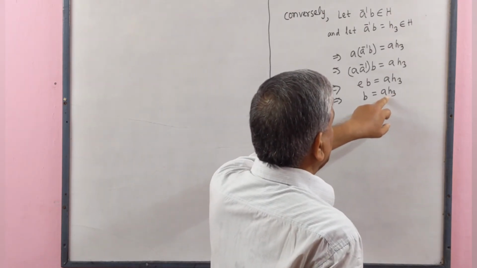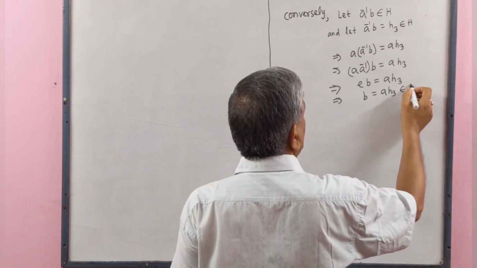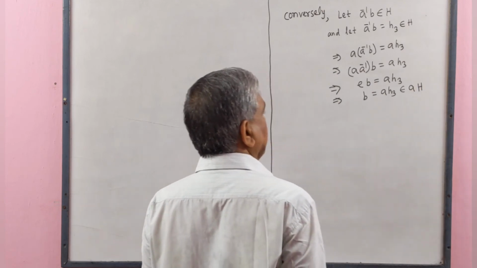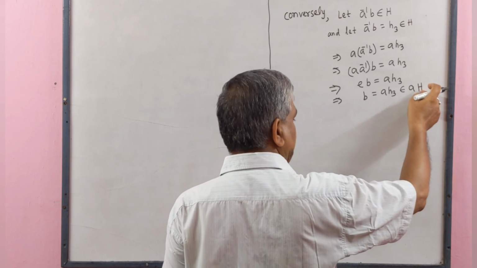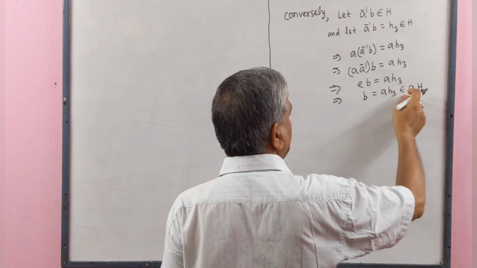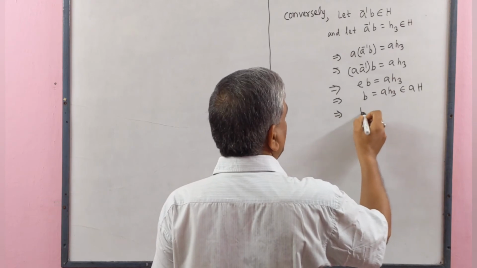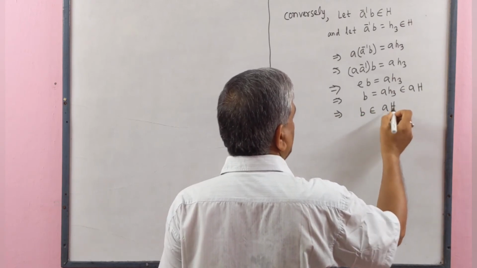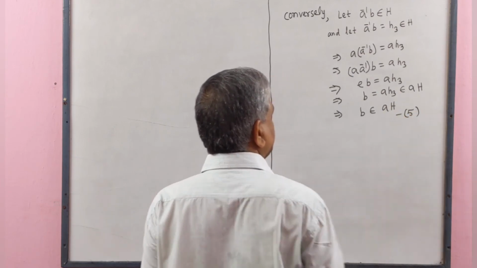Since a h3 belongs to aH, because h3 belongs to H, so a h3 belongs to aH. This implies that b belongs to aH. This is number 5.